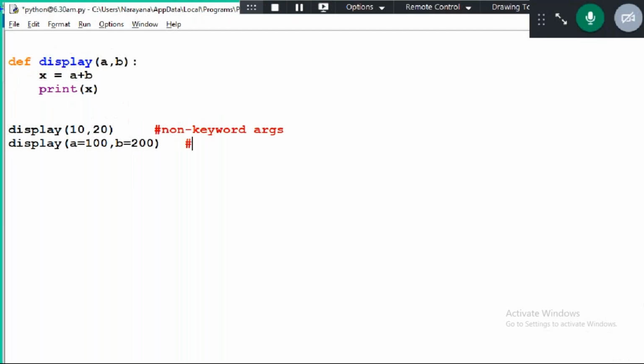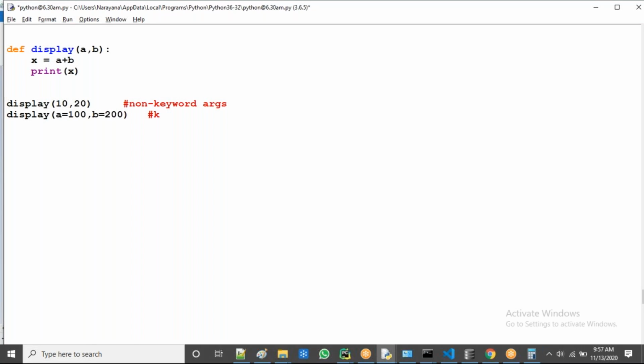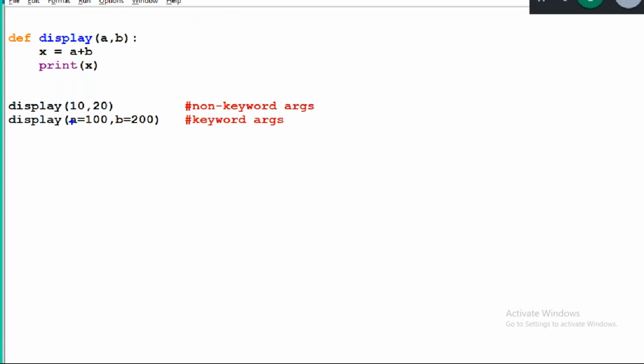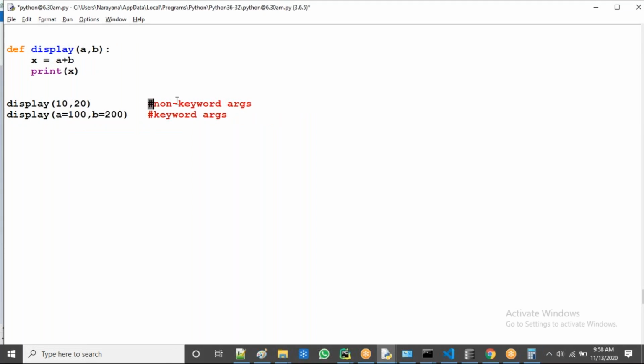And come to here, it's called keyword. Why keyword? Because the function definition has formal A and B, right? I'm using those in the function call also. That's why these are called keyword arguments, guys. Now, actually both are called actual arguments only, actual values. But because of these formal arguments being used here, these are called keyword. If I don't use the formal arguments to assign the actual values, it's called non-keyword. Keyword and non-keyword, are they clear now, all of you? So now non-keyword we have